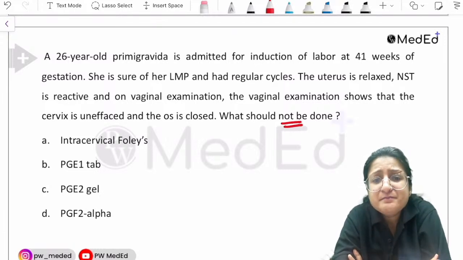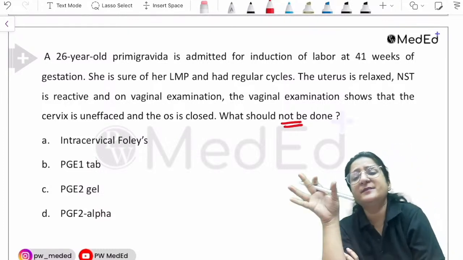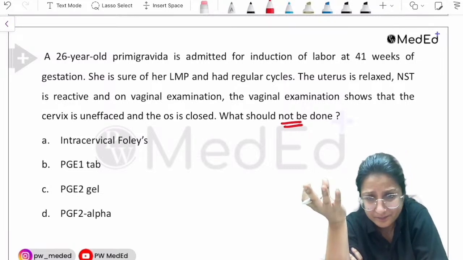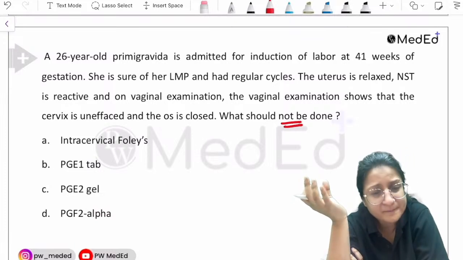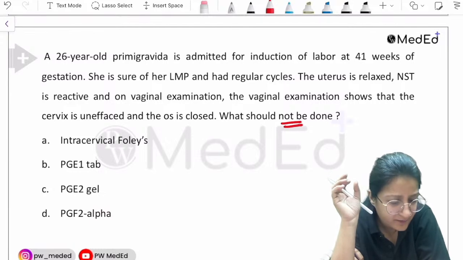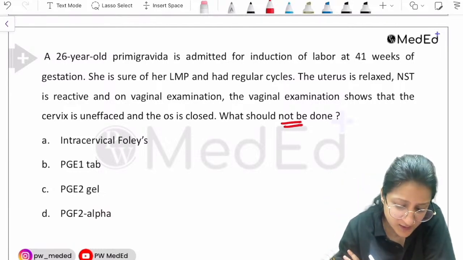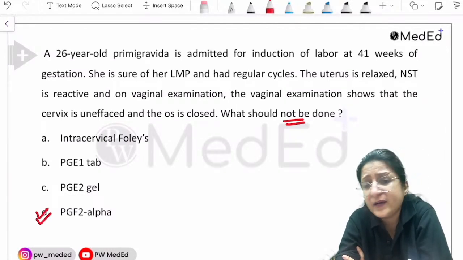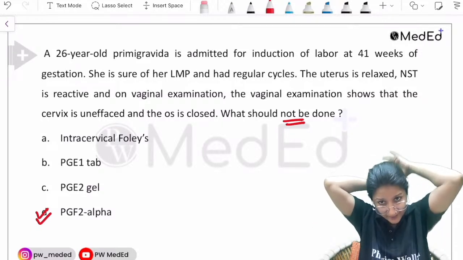So there are various methods of cervical ripening. When you read your textbook, there are various methods of cervical ripening. There are prostaglandins. Intracervical Foleys can also be used. Most of the times we prefer prostaglandins. Right? So which is not used? Not used is PGF2 alpha. Very good. PGF2 alpha analog is not used in induction of labor or for cervical ripening.